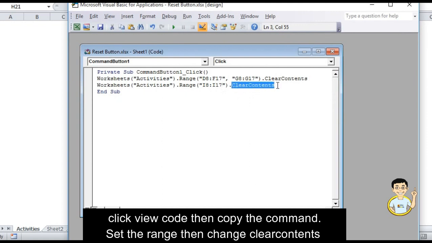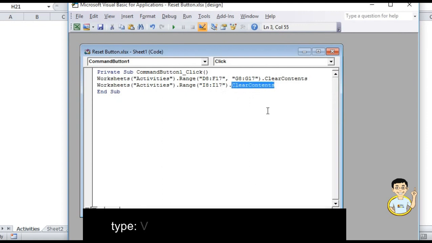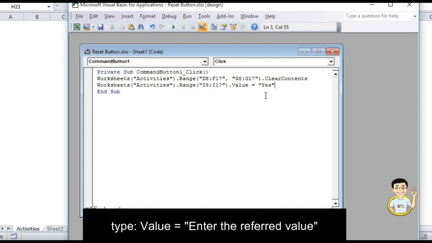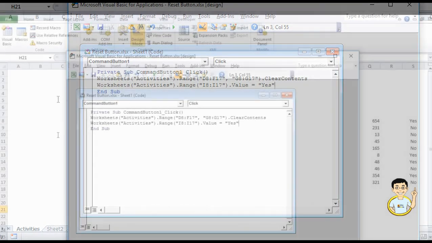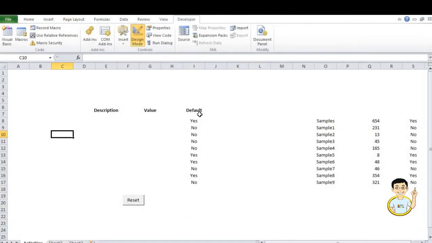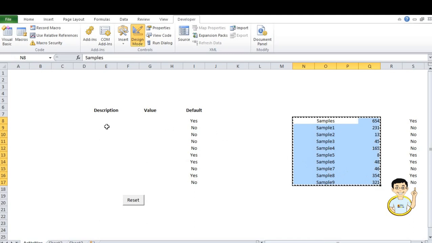Then we're going to change this clear contents into value equals, then let's set a default value. That will be yes. Yes is our default value. Okay, this should change the value here into yes.